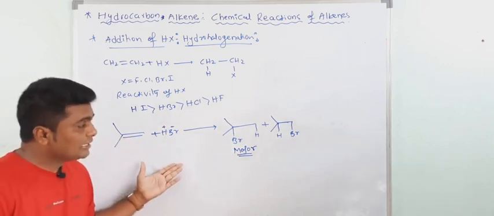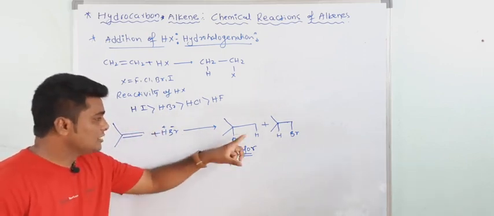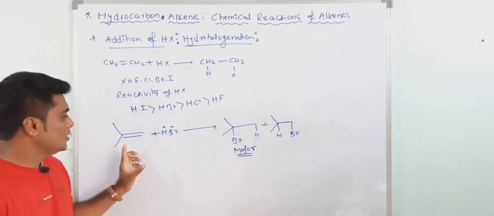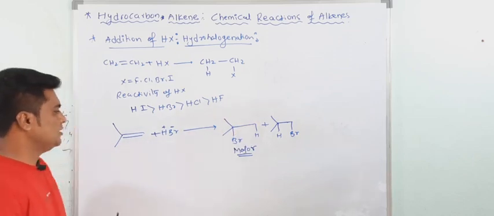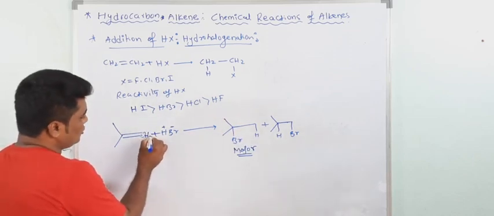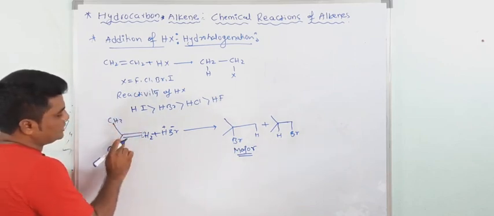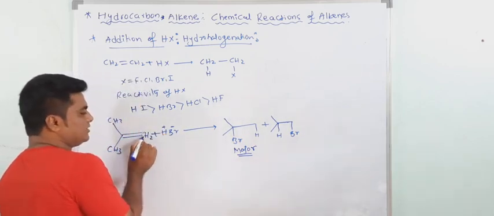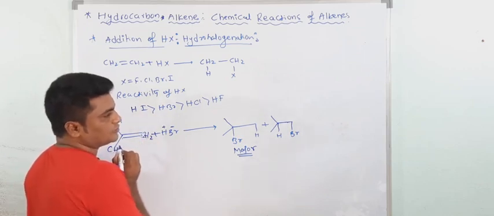And he noticed that generally the hydrogen atom is placed at the vinylic position which contains a large number of hydrogen atoms. See here, this is CH2, with two hydrogens. Here there is no hydrogen. See here, there is no hydrogen. Here two hydrogens are there. So it means the hydrogen is placed at the vinylic position, and both are vinylic positions. This vinylic position has the large number of hydrogen atoms.